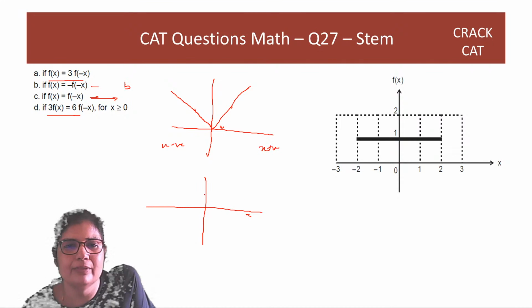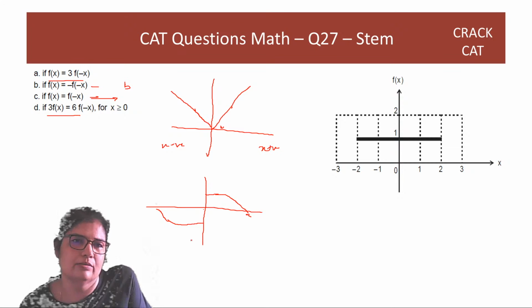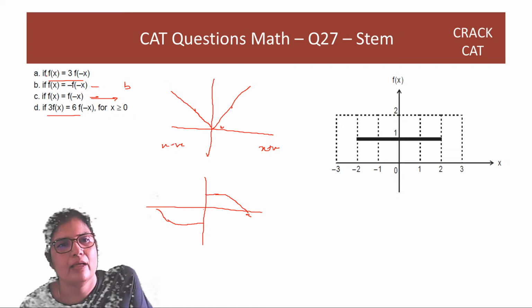So if you make something like this, then when x is negative, the value also becomes negative and makes something like this. So there should be mirror symmetry. Then you will mark B.